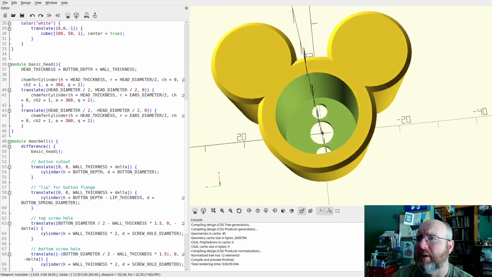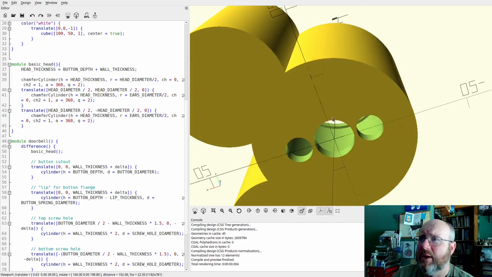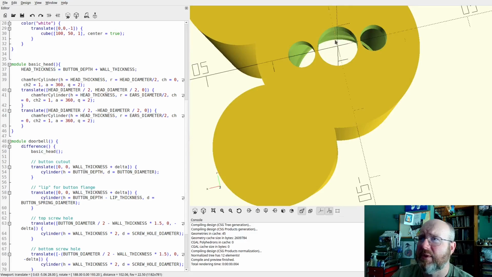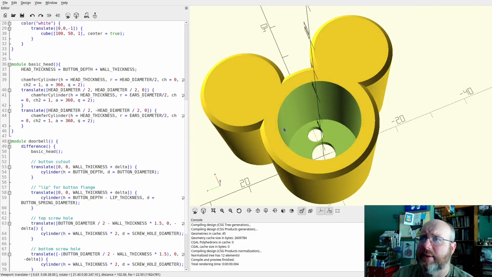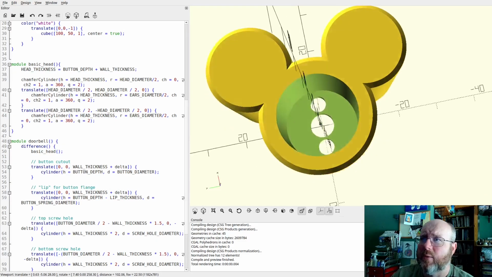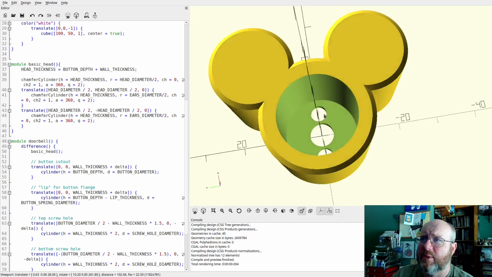We've got a nice big hole to stick our button in. The spring should snap on quite nicely. We've got screw holes. We've got the wire hole. Let's do it to it. It's nice and chamfered. Now, what's going to happen here is this is going to need some support, because otherwise it's going to be a bridgy mess.